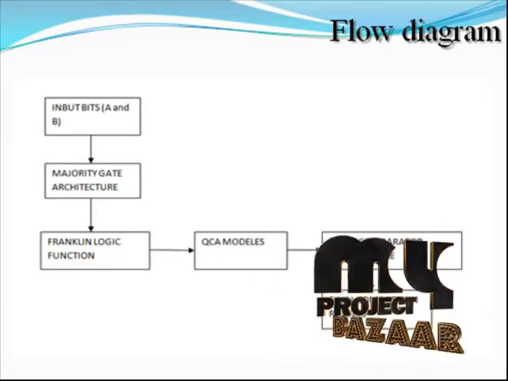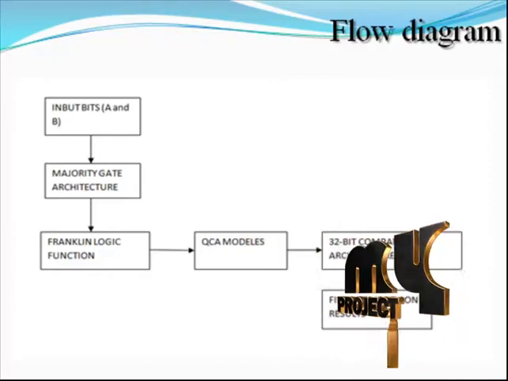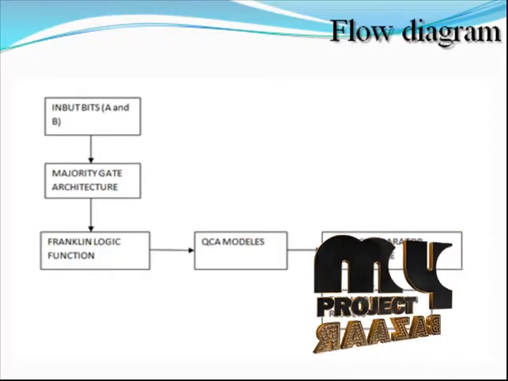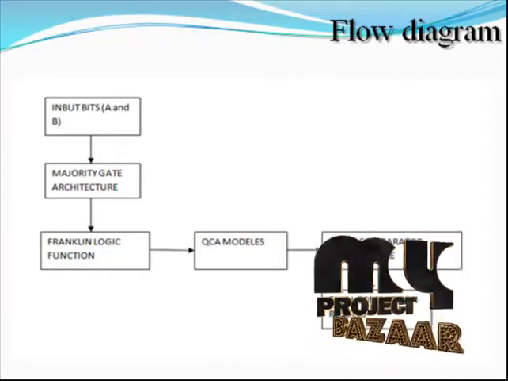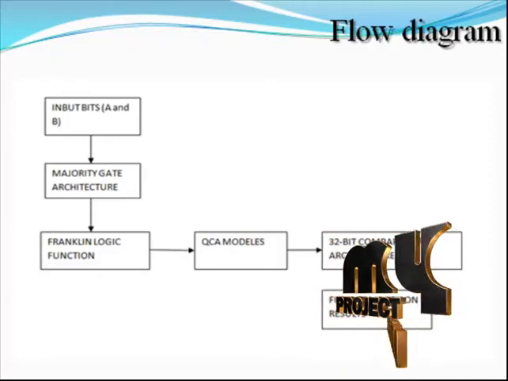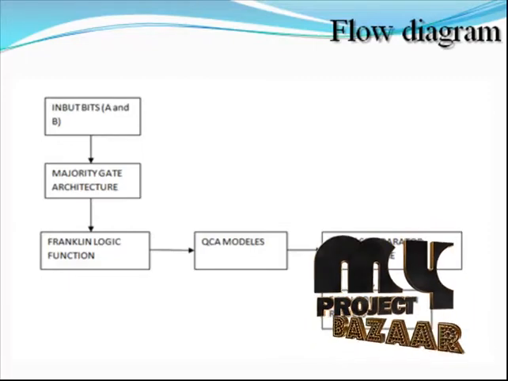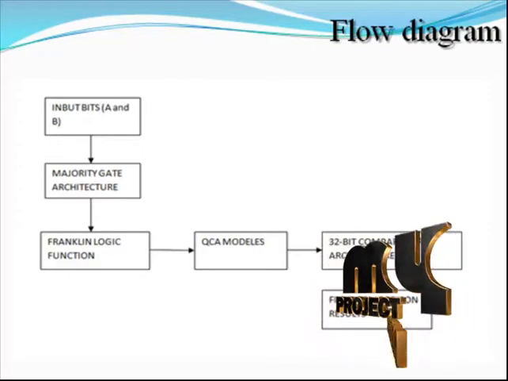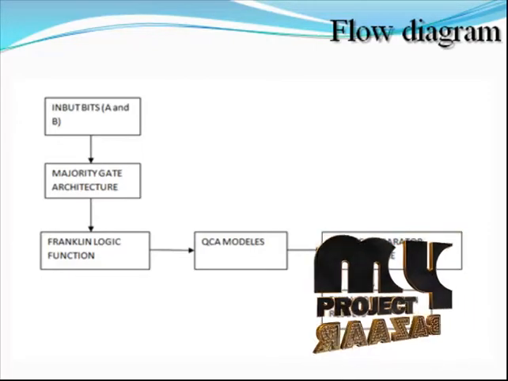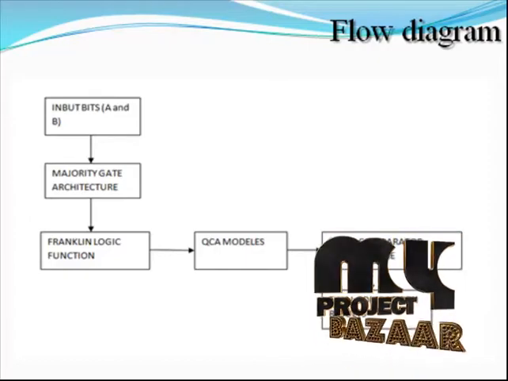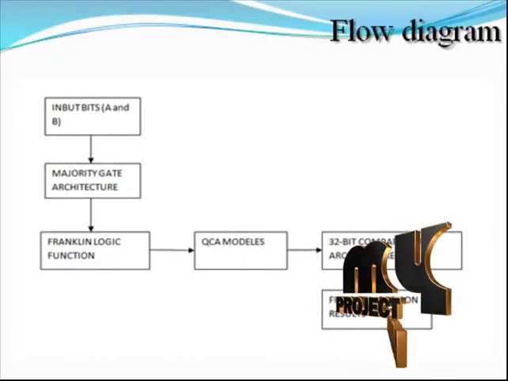Finally, we will discuss the 32-bit comparator architecture block. The 32-bit comparator is designed to find the correct comparison results for any type of application. This architecture consists of many QCA modules and 85 majority gates in the overall comparator architecture.